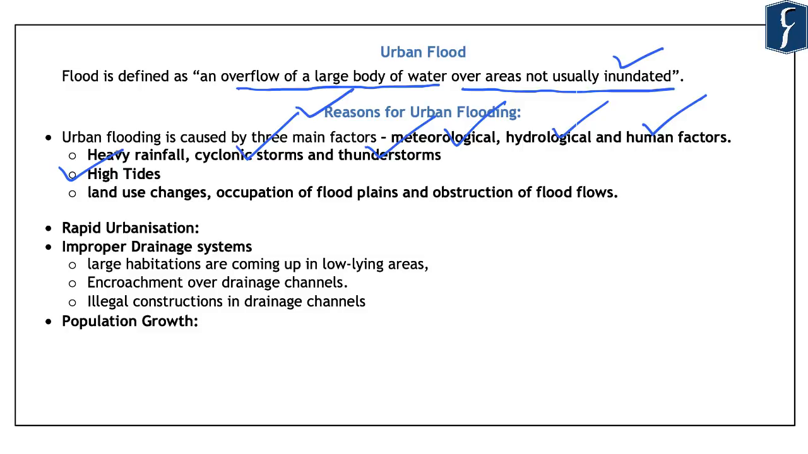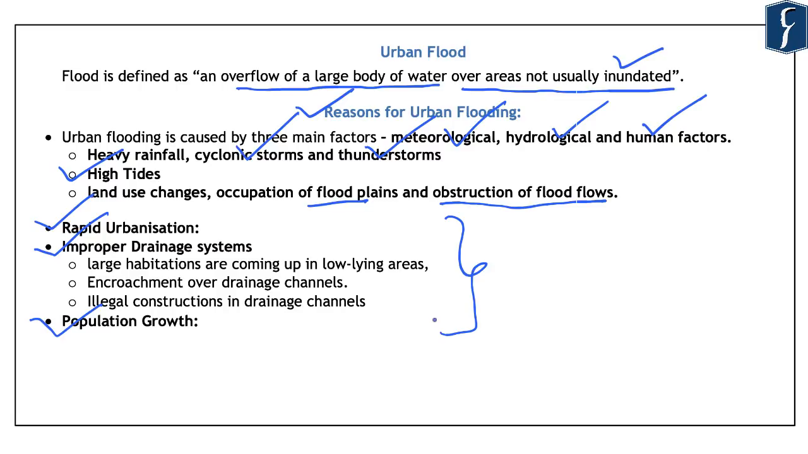Now, besides the meteorological and the hydrological factors, the human factors are the most important reasons for urban floods. In this regard, we see that land use changes are occurring at a rapid rate in the urban areas, which means that the urban areas are expanding at an unprecedented rate. Due to this expansion of the cities, residential areas are now occupying the floodplains of the rivers, and this is leading to the obstruction of flood flows. These human factors also include rapid urbanization, improper drainage systems, and population growth. And all these human factors are interrelated.